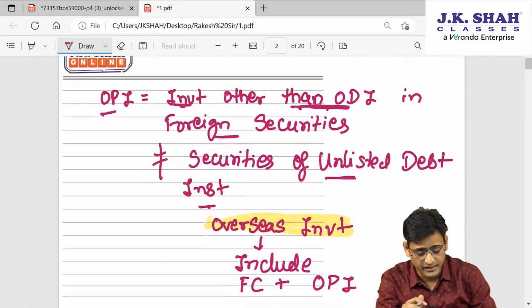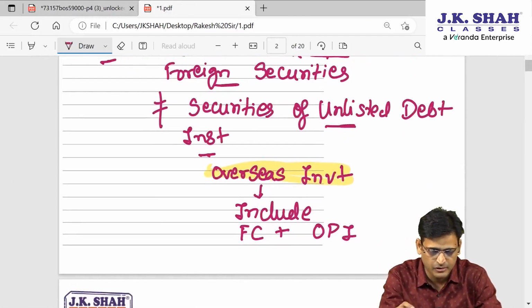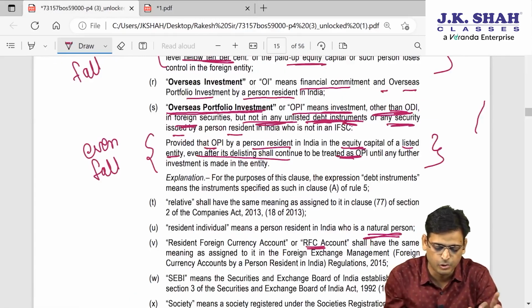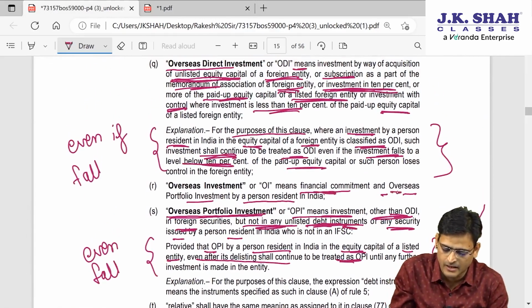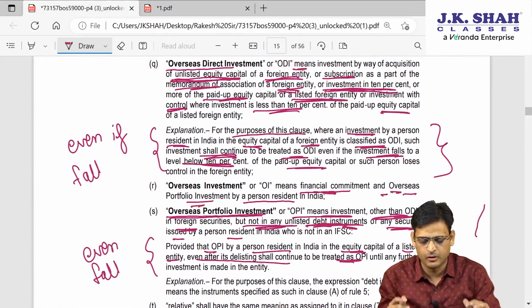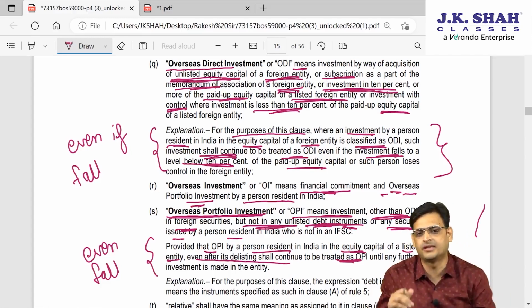Now, next is overseas investment. What is overseas investment? Overseas investment includes two things: financial commitment and OPI. Why? Because overseas investment means whatever money is going outside India.